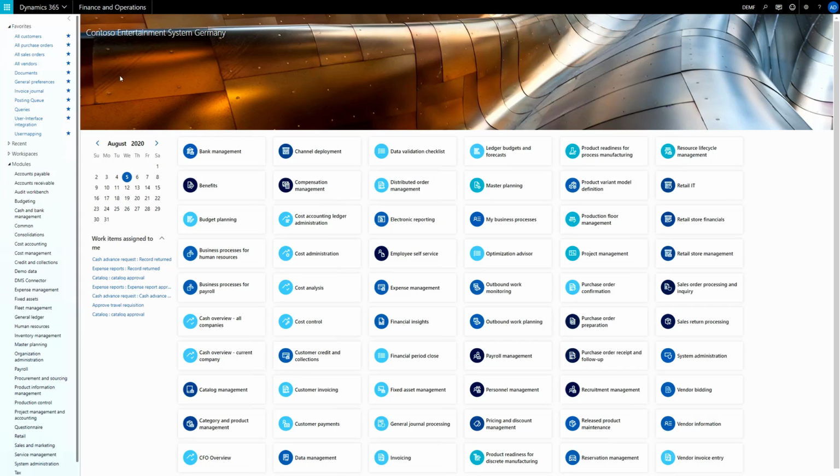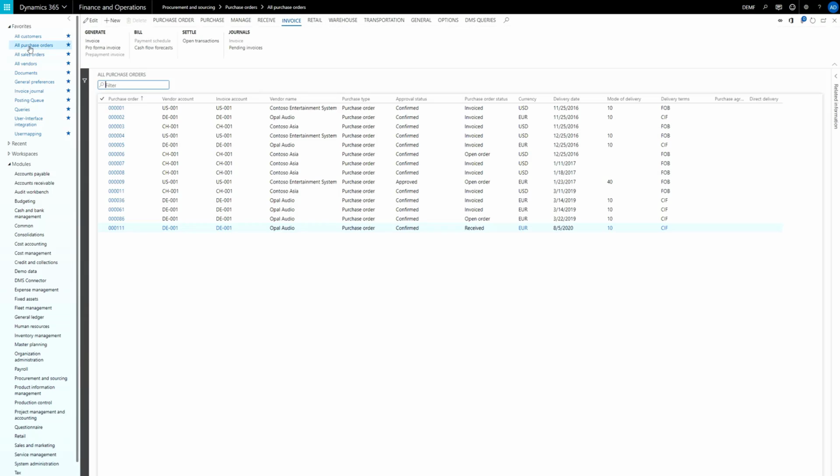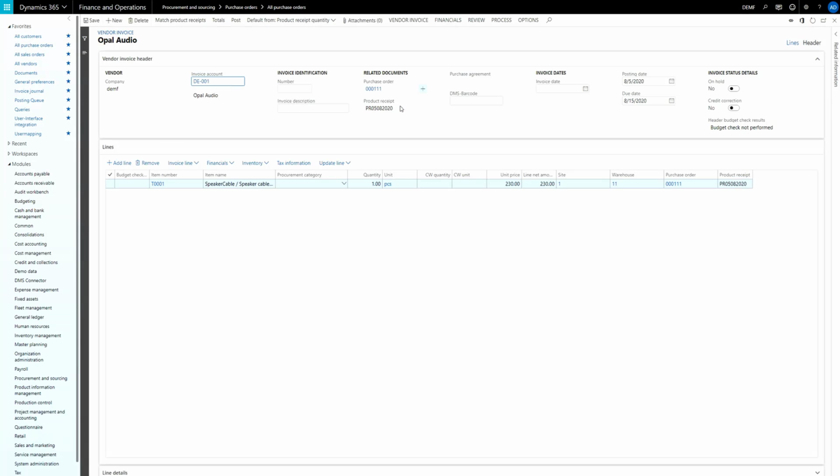Now, to post the corresponding invoice, I simply go to all purchase orders, pick my purchase order, which is this one here, say invoice, generate, give it an invoice number, purchase invoice 001, for example, write the barcode, and simply click post.